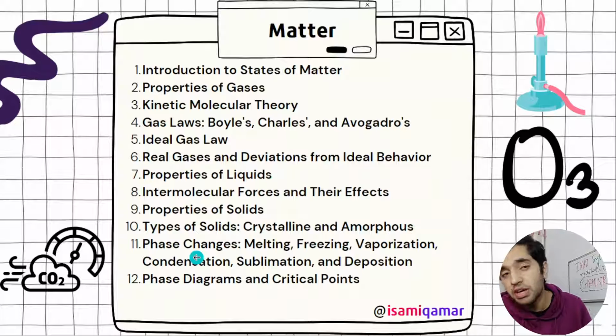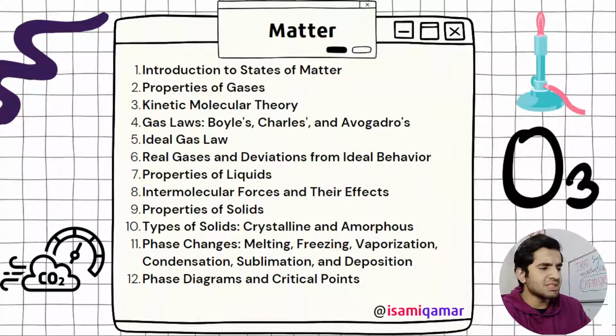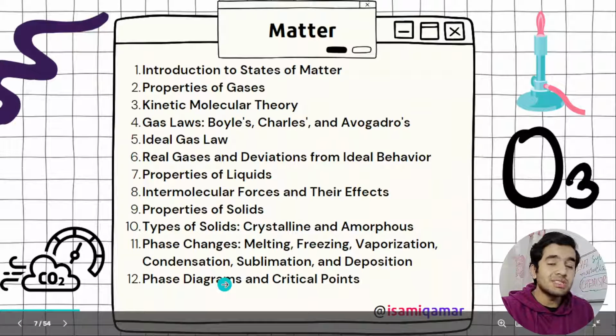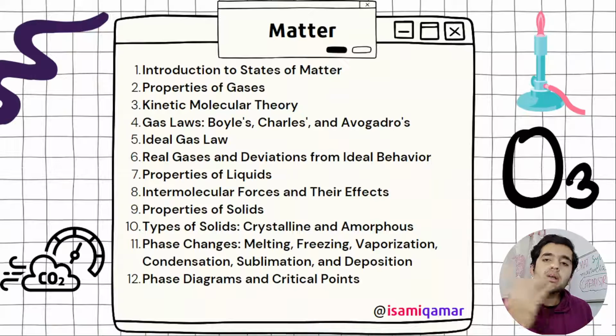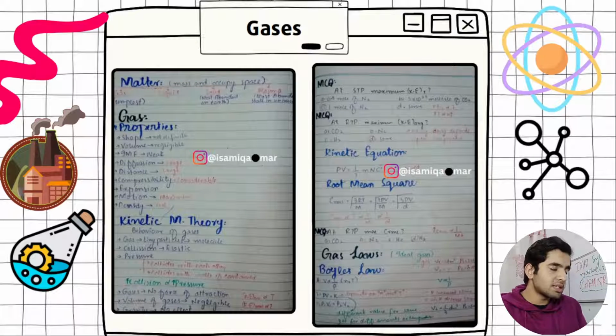Then we have phase changes: melting, freezing, evaporation, vaporization, boiling point, condensation, sublimation, and deposition. All the stuff, physics, just neglect that. Although when we study graphs there are critical points and critical temperature, all the stuff, so that's why I have mentioned it here. But now let's move on to gases, our first state of matter.